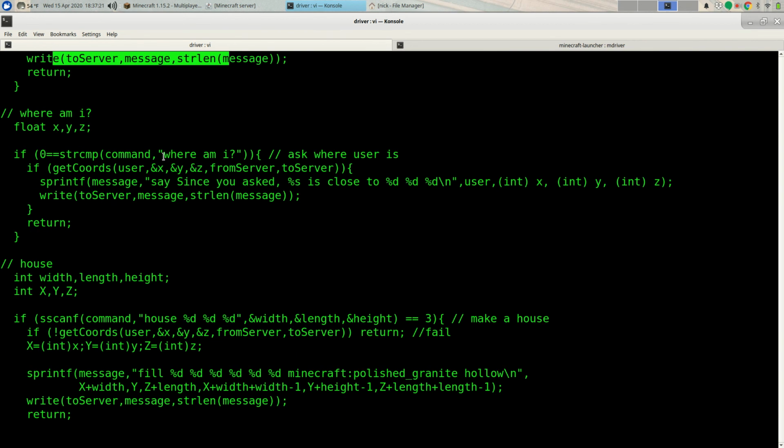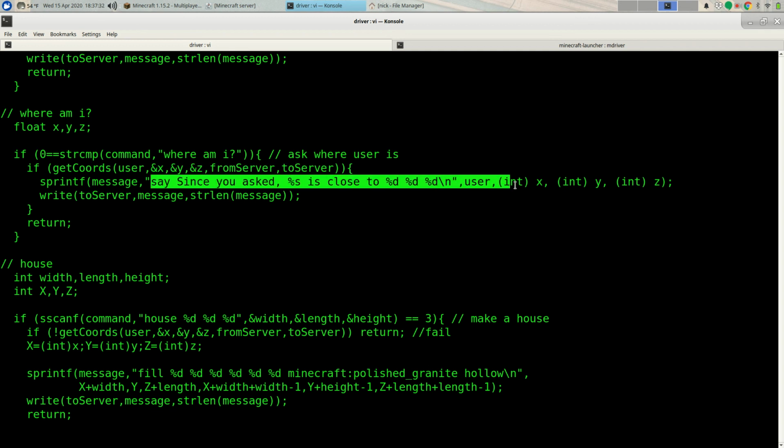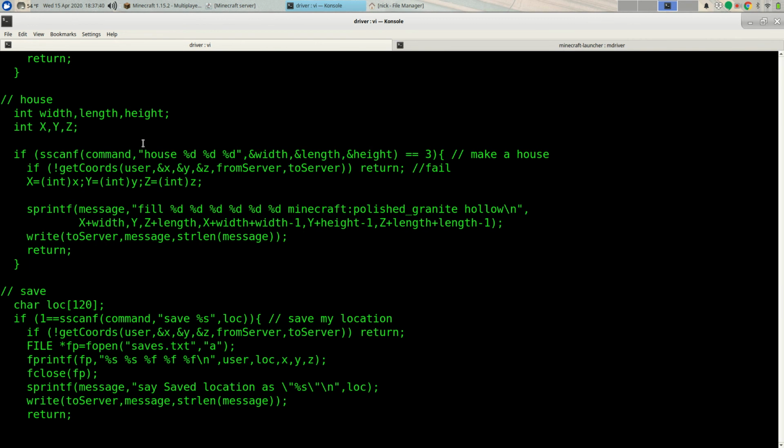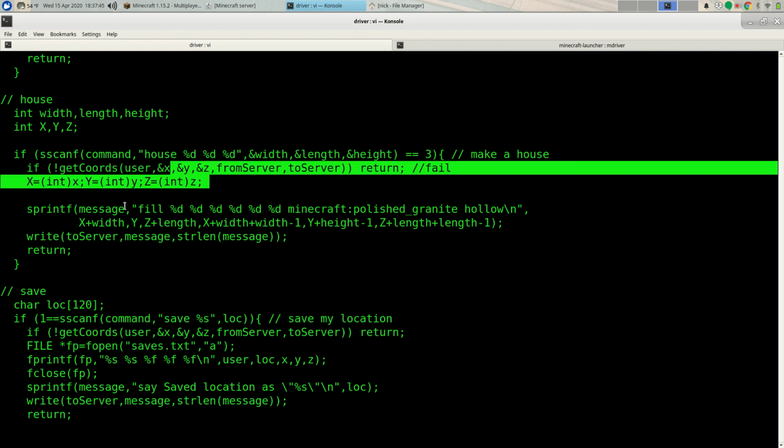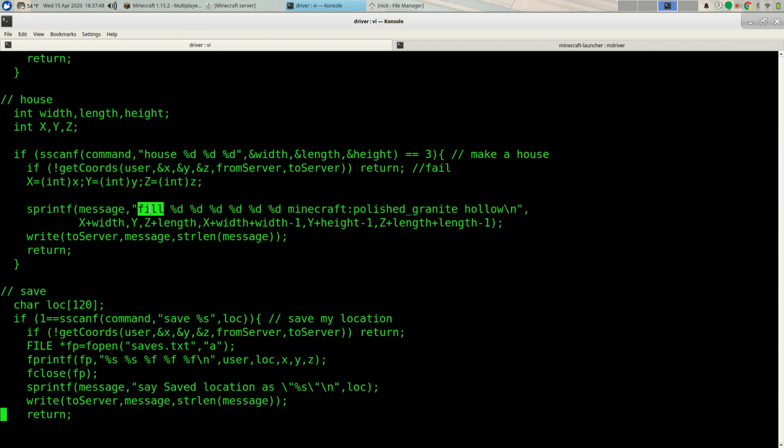If the user made a message which said, where am I, then I call this function called getCoordinates to find the XYZ coordinates of the user, and then I send a message through the chat system, since you asked, this user, by name, is close to, and I give out the integer XYZ coordinates. The house function: if they say house followed by 3 numbers, I get the user's coordinates, turn them into integers, and then I use a fill command. So fill, and I put in the corners of the house, starting a little ways away from the current location. I'm using polished granite and making a hollow box, and I write that out to the server.